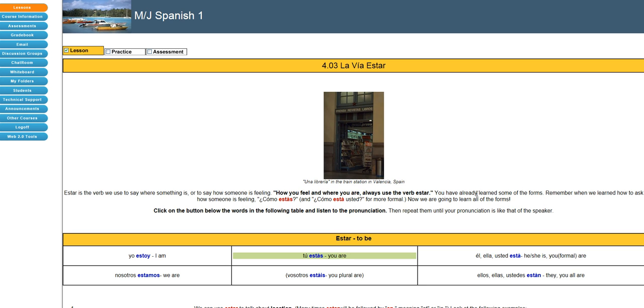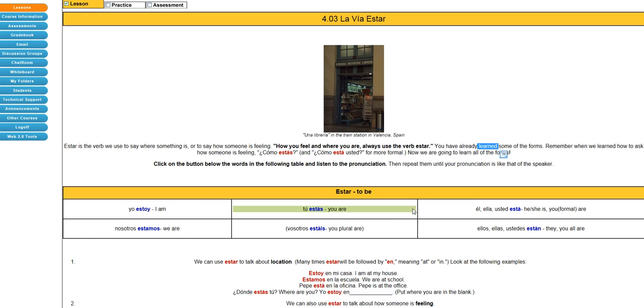So you've already learned some of these forms, but you might need a little refresher. You already should know está and estás and estoy. But we're going to practice these different forms. If you're going to say I am, like I am happy or I am in school, talking about where something is, where you are, or how you're feeling, you're going to say yo estoy. Tú estás would be you are. So you are at school, or you are happy, or are you? It's a question also. So tú estás.